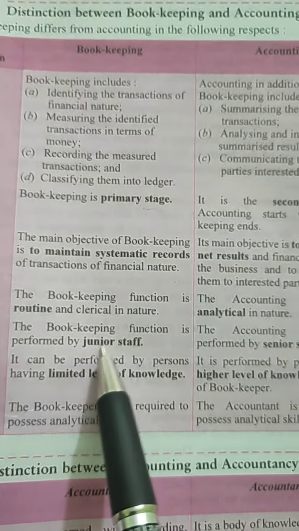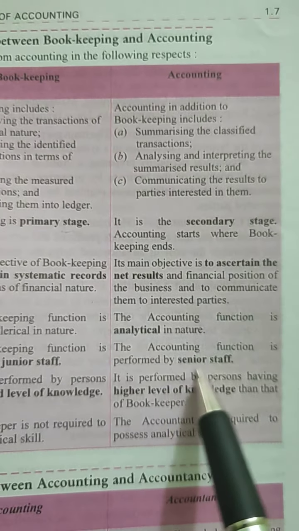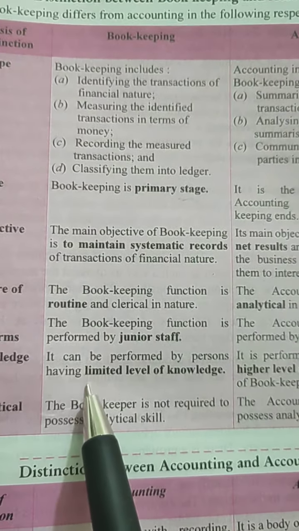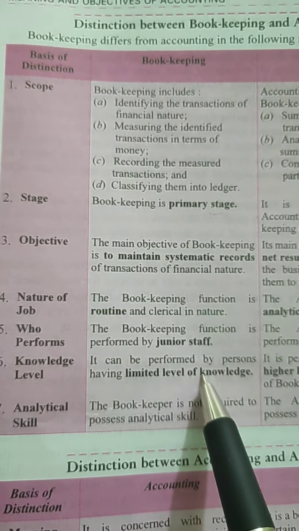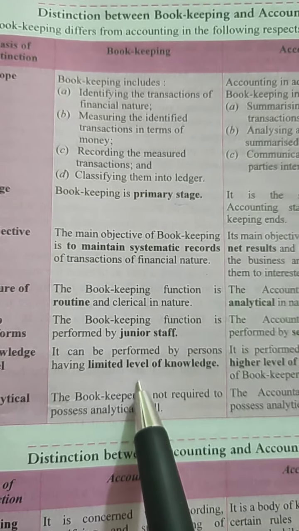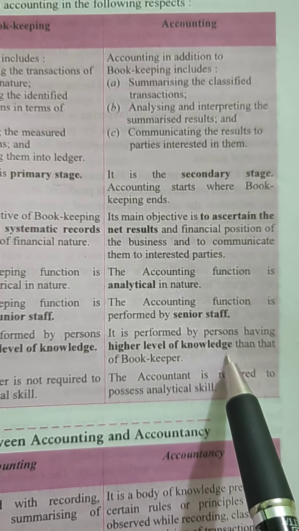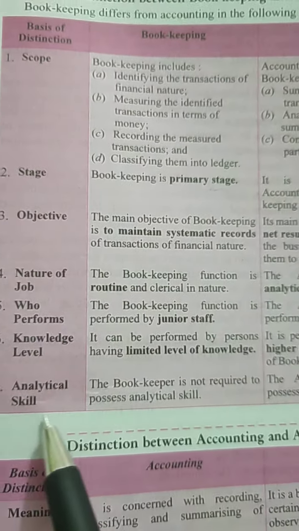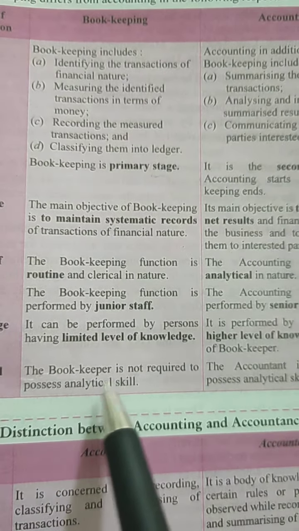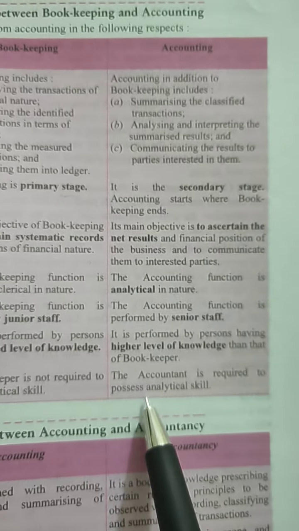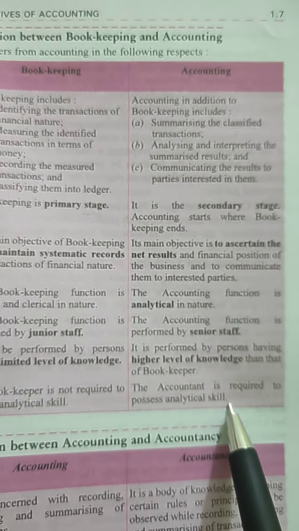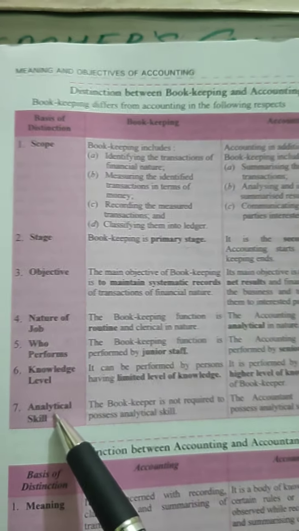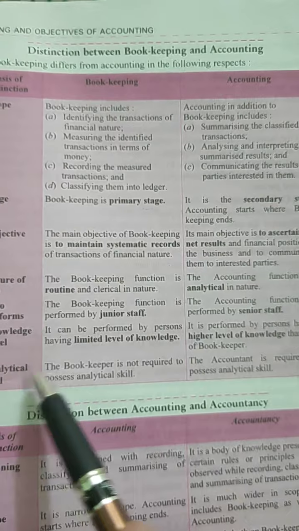Who performs it? Junior staff performs bookkeeping, and accounting is performed by senior staff. Here a limited level of knowledge is required. A person having clerical knowledge can also do it, whereas in accounting a higher level of knowledge is required. A person well versed in accountancy can do it. And last, analytical skill is not required here, whereas analytical skill is required in accounting. I hope these 7 points of difference between bookkeeping and accounting are clear to you.